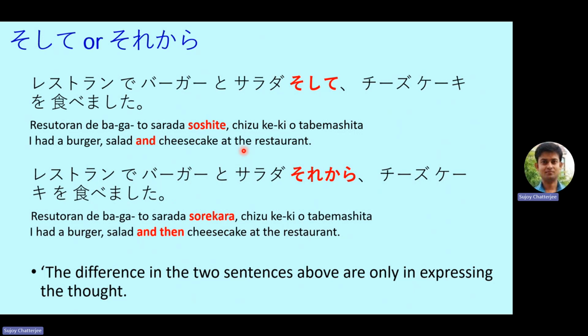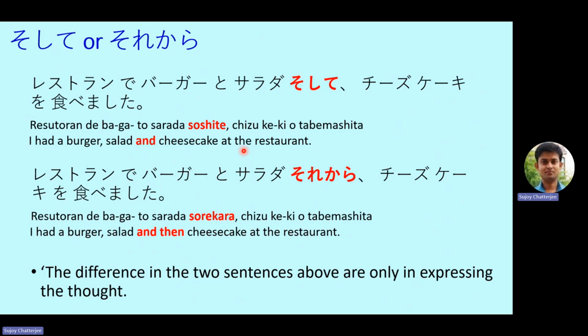So in both cases, the speaker has eaten burger, salad, and cheesecake. But the second sentence where we have used sorekara specifically mentions that the speaker first had burger and salad and then he had cheesecake. That means once he had finished the burger and salad, then he ate the cheesecake.